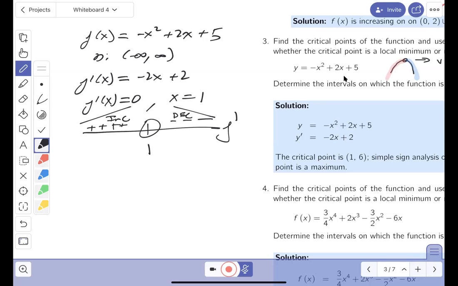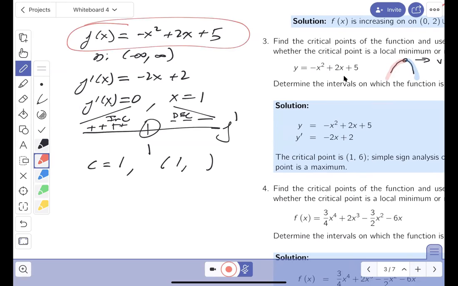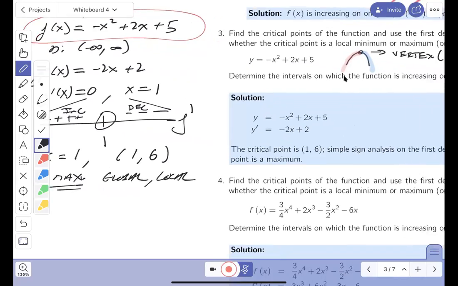Now, what does this indicate to me? Well, just looking at it, it certainly indicates a relative maximum there. But you look at my picture, I know it's global, right? So what's the critical number? The critical number c is 1. The critical point is going to be 1, comma. You've got to plug it in here to find the point. And if you plug in 1 there, I hope you get 6. At least I got 6. We'll check with the key later. And what else do they ask? What kind of max is it? It's maximal. It's global. It's also local.